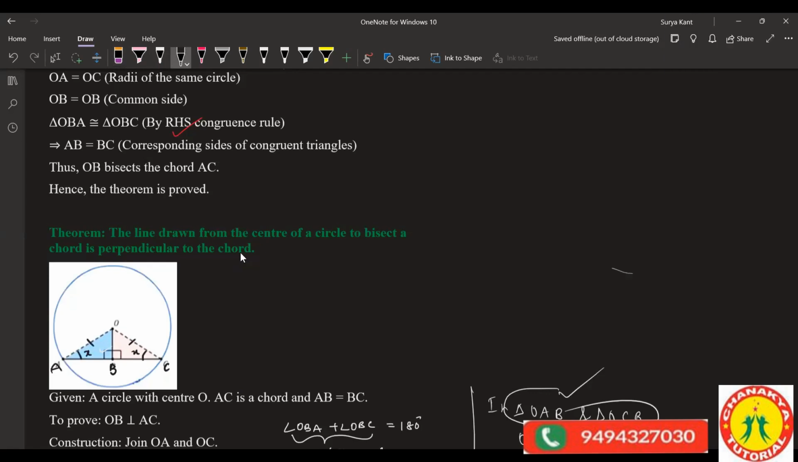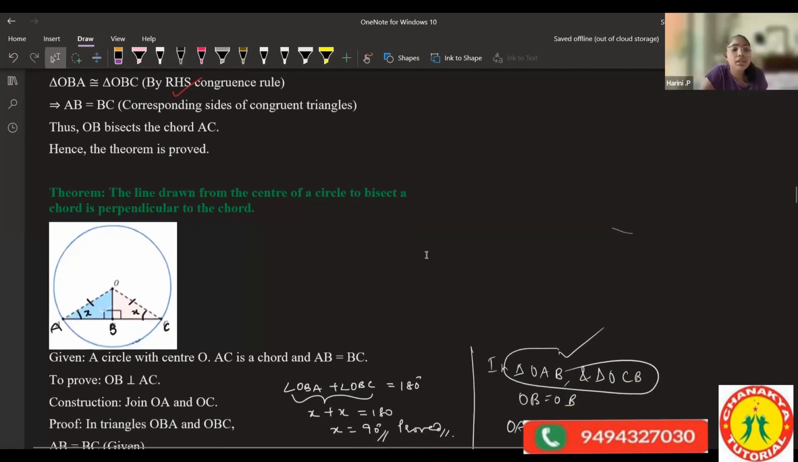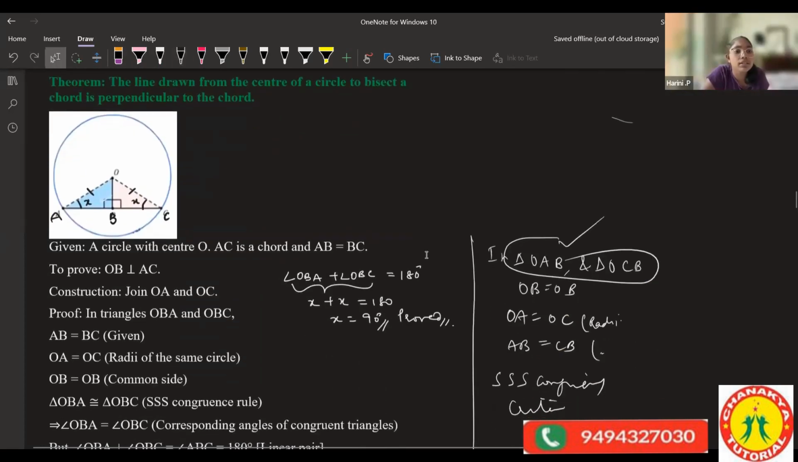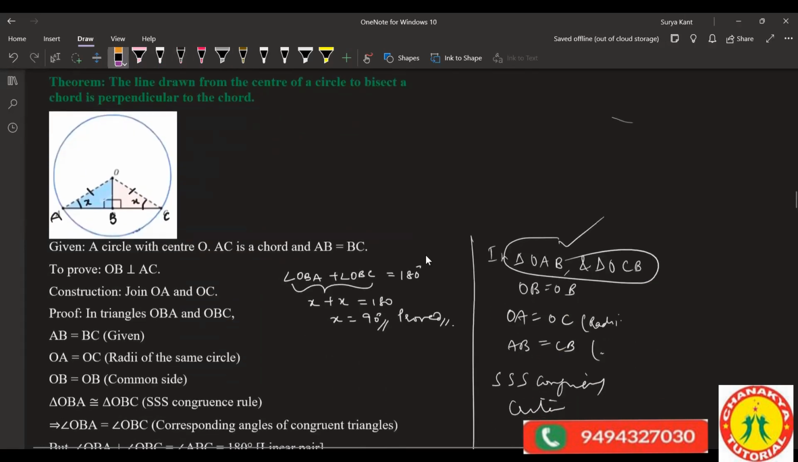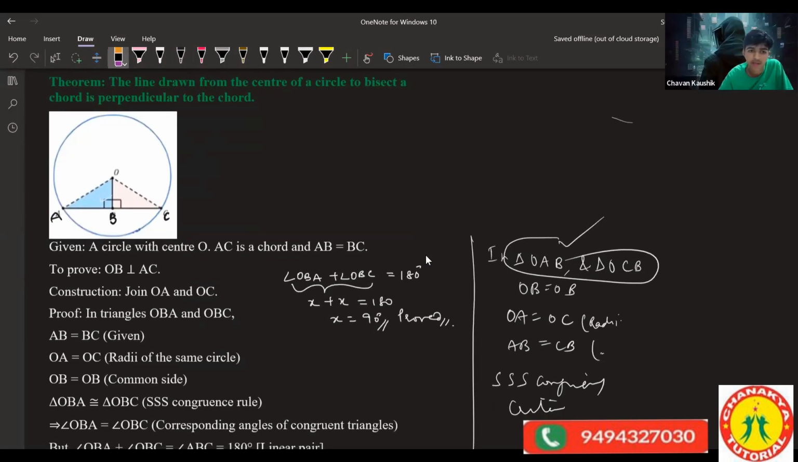Because without proving both the triangles, you can't relate that 90 degree angle is x and x. Okay. First of all, you should prove these both triangles are similar, congruent. By which similarity can you prove? Tell me. In triangle OBA and triangle OBC, first of all you should prove both triangles are congruent.